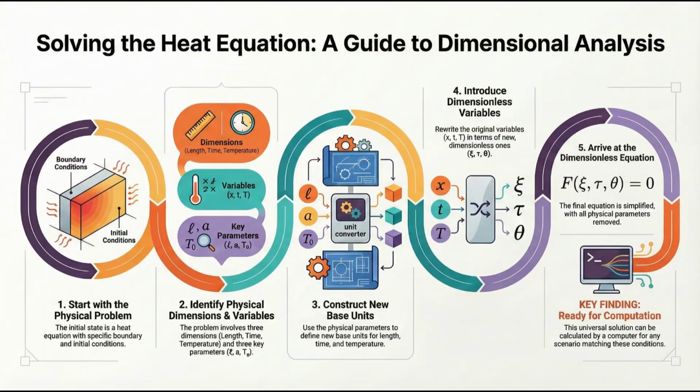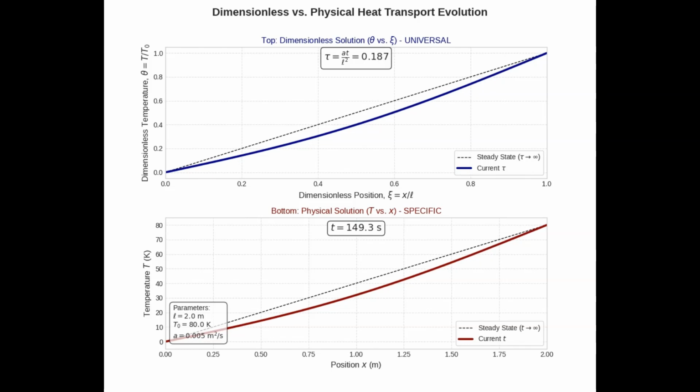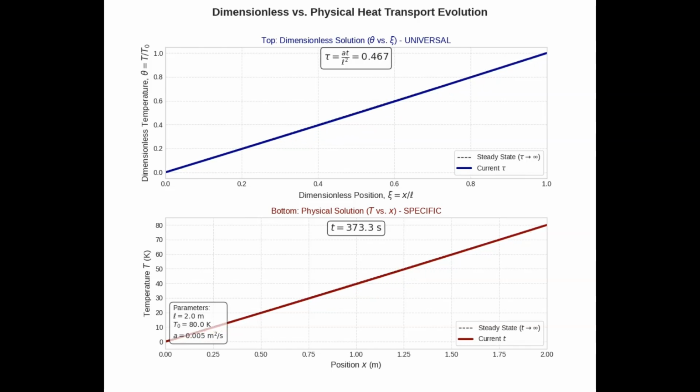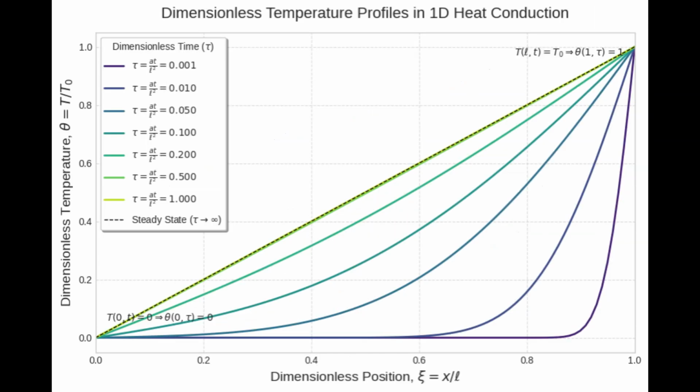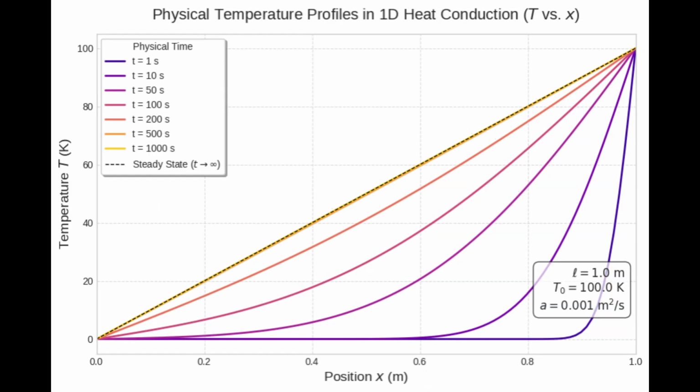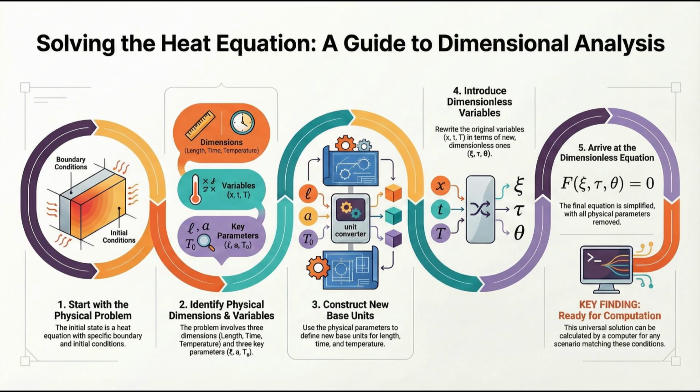This is the brief on dimensional analysis. The secret weapon for turning specific physics problems into universal laws. We're going to dive into how this process takes complicated, real-world problems, like how heat flows through a particular material at a specific temperature, and turns them into these highly efficient, generic solutions.